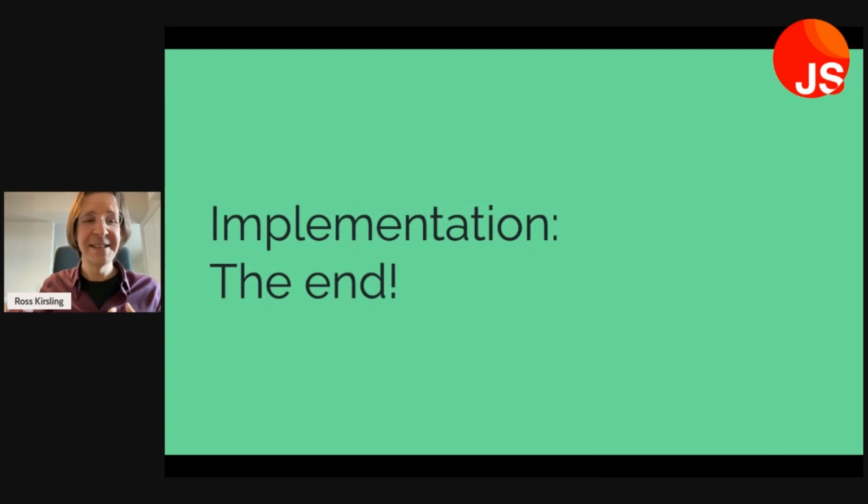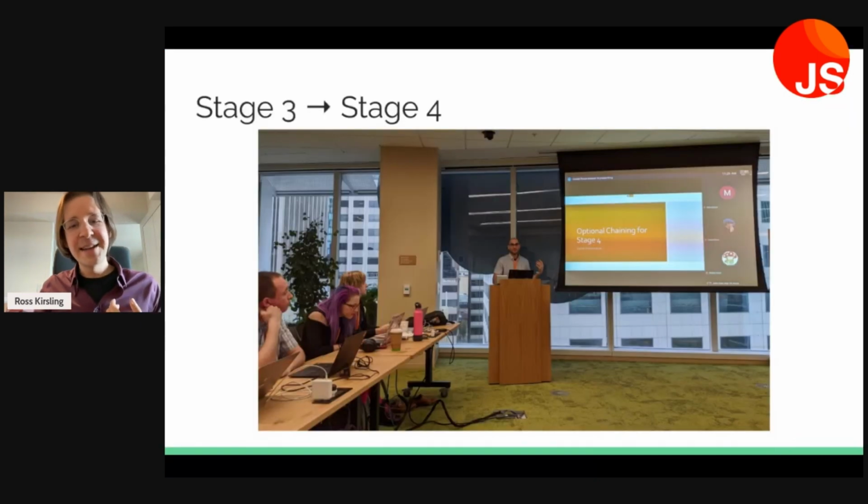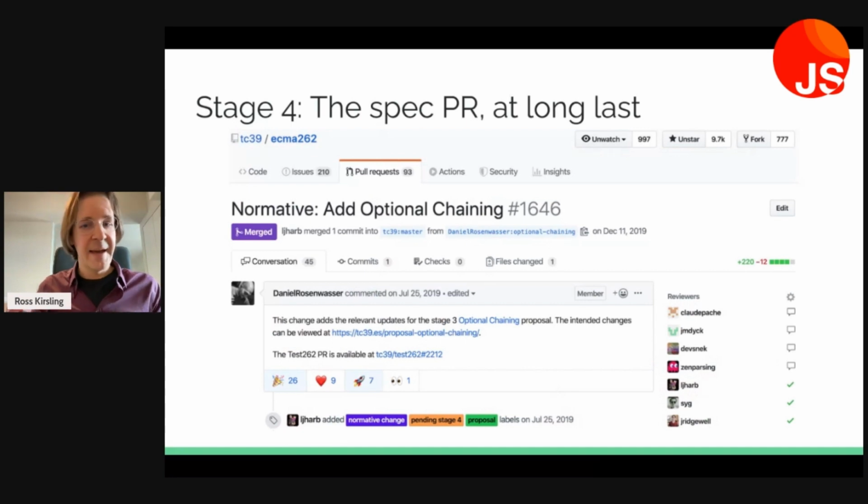And that is indeed the end of our implementation and indeed the end of our journey, because at this point we had our implementations, we could present for stage 4, and here is Daniel Rosenwasser presenting optional chaining for stage 4 at the TC39 meeting at the end of 2019. And that glorious spec PR being merged with so many rejoicing GitHub emoji reactions.